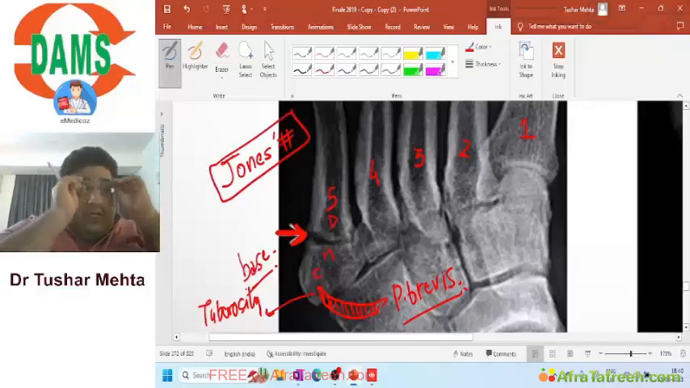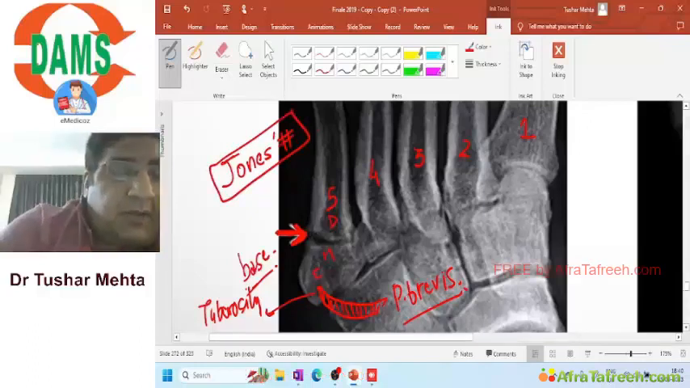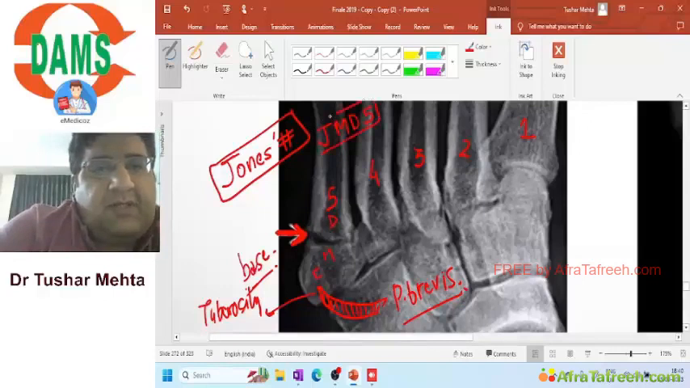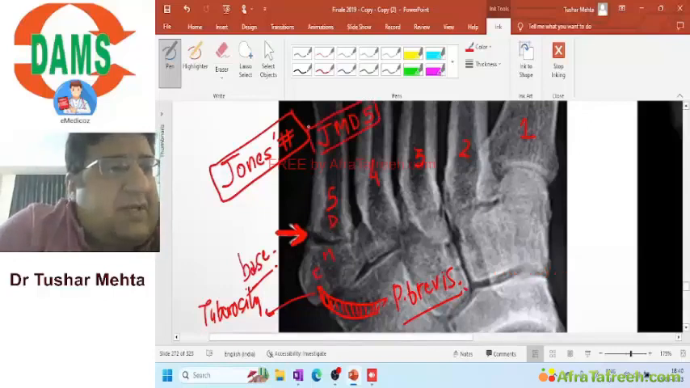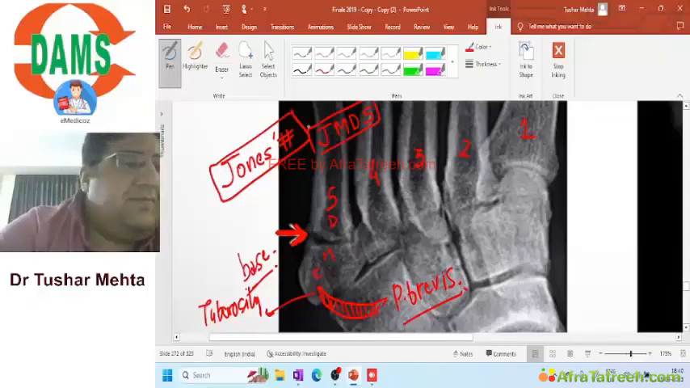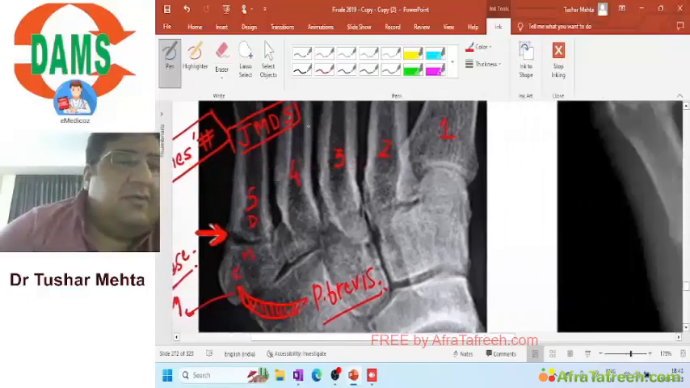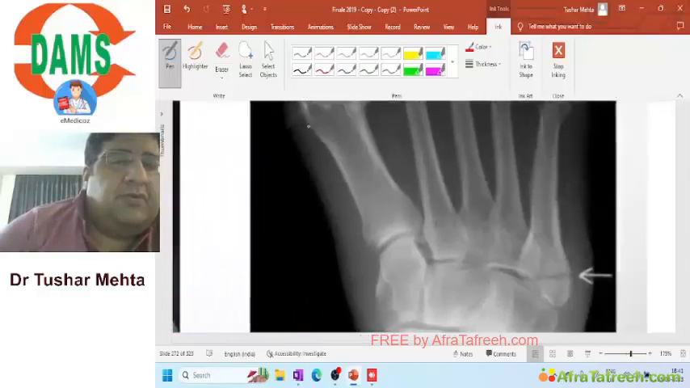When I was preparing like you, I used to remember it like this, JMD5. Jones, metaphysio-diaphyseal junction, fifth metatarsal base. Is Jones fracture clear to you? Now I will show you pseudo-Jones fracture.